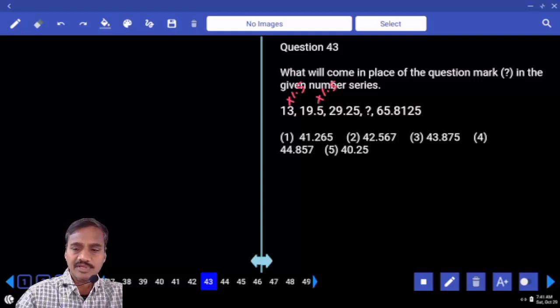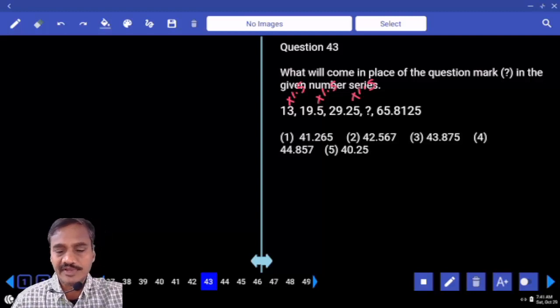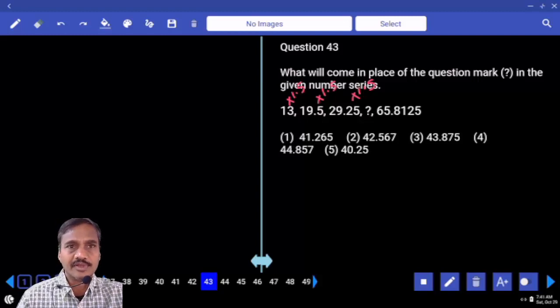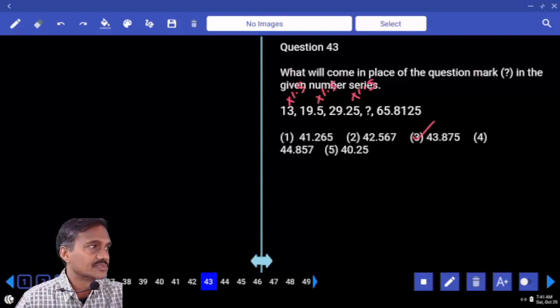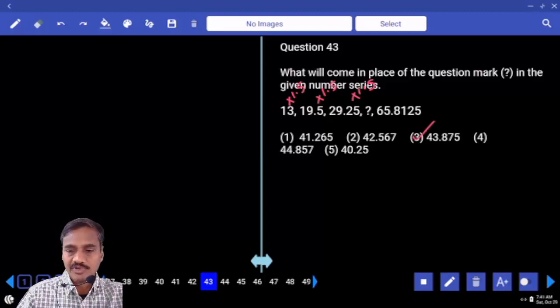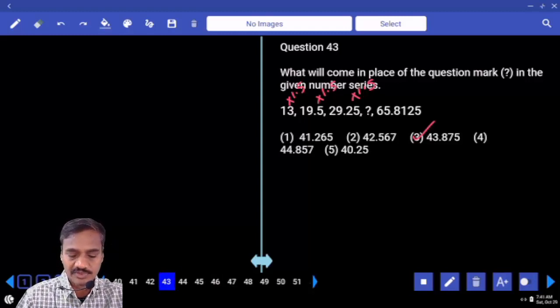Then, if we add these two, what do we get? 29.25. That means each of these numbers is multiplied by 1.5. 29.25: 29 into 1, 29, and 29 into 0.5, 14.5. 29 plus 14, 43. And plus this one, 43.75. Correct? Into 1.5, into 1.5 and so on. Each of these numbers is multiplied by 1.5.